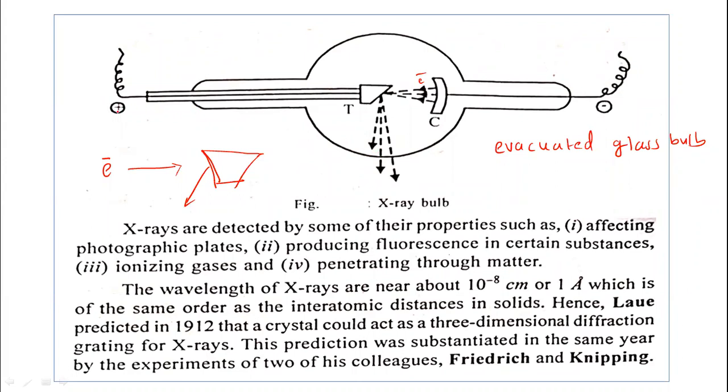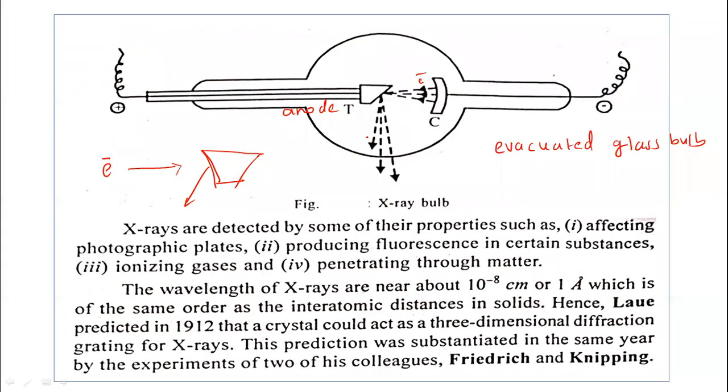The anti-cathode is connected to the positive terminal, so it is the anode here. Generally we know that electrons are given out from the cathode. So in this way the X-rays are produced here.